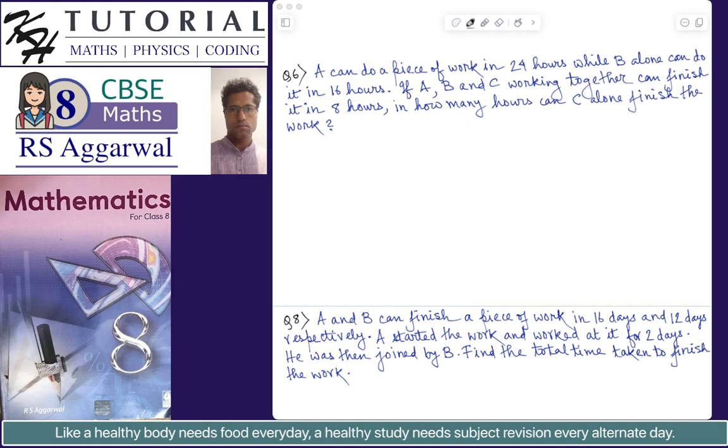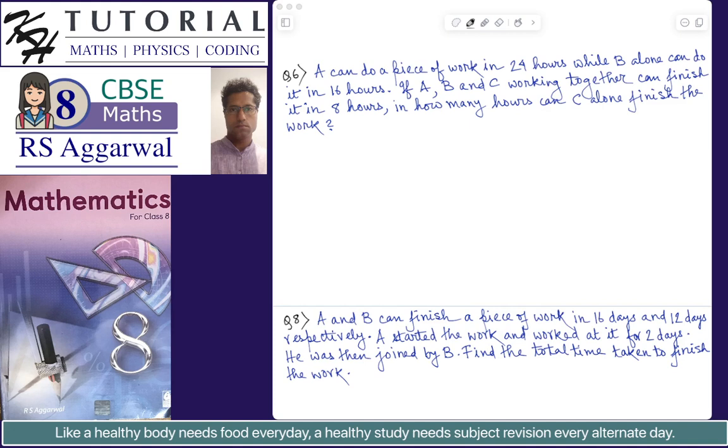Okay, so the time taken by A and B to complete the work working alone is given, but the time taken by C working alone is not given, and we have to find that. It is given that when A, B, and C, all of them work together, they finish the work in 8 hours. Okay, so let's first write down what information we have.